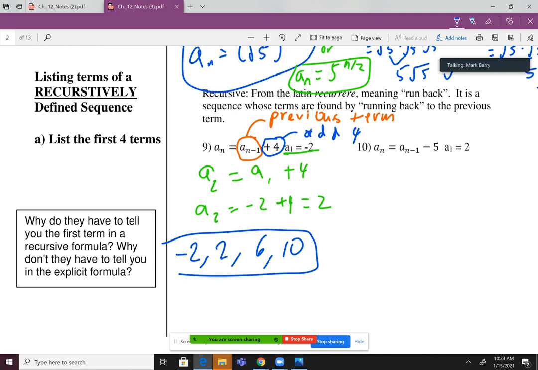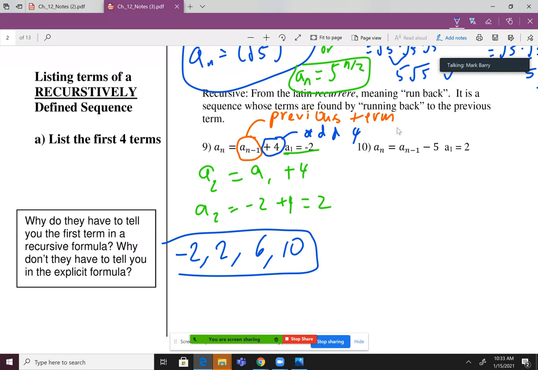Why do they have to tell you the first term? Well, if you told me to do a plus 4 pattern, and you instead told me to start at 50, it would be a totally different sequence, correct? Each term is based on the previous term, so you have to tell me where to start.